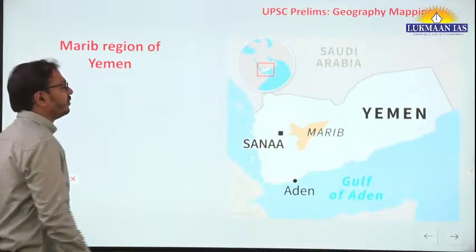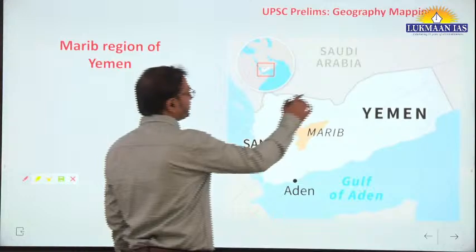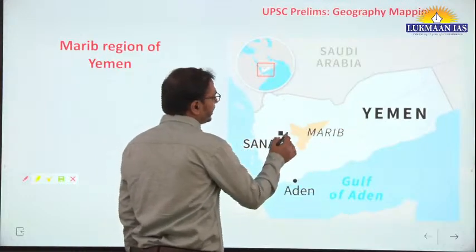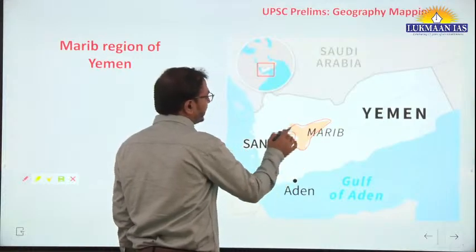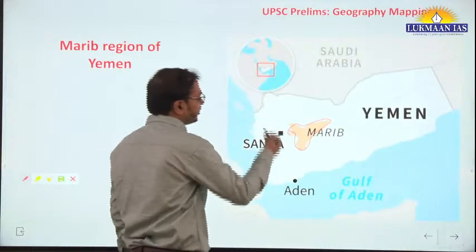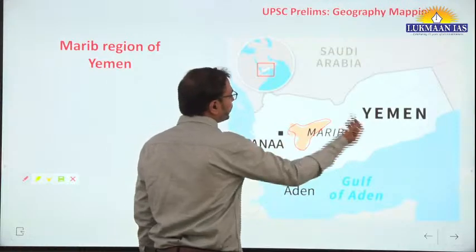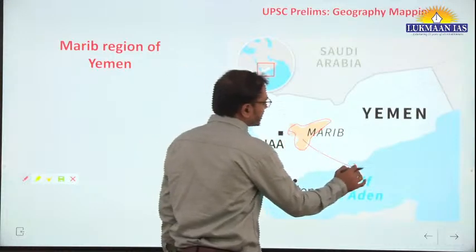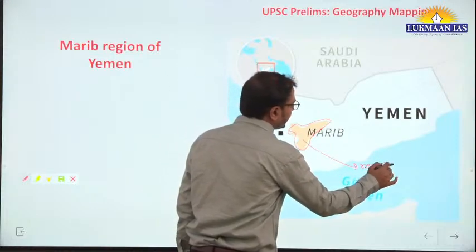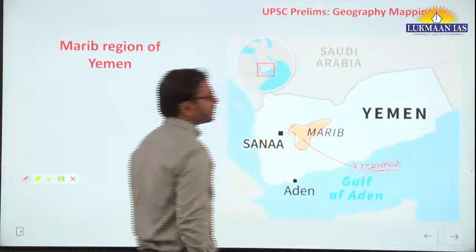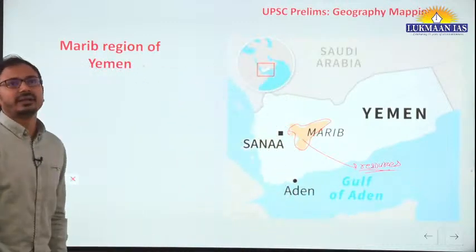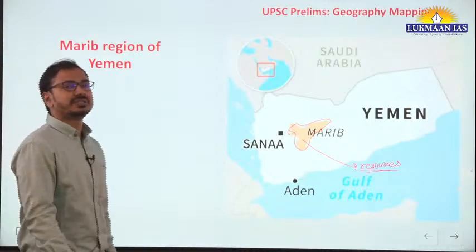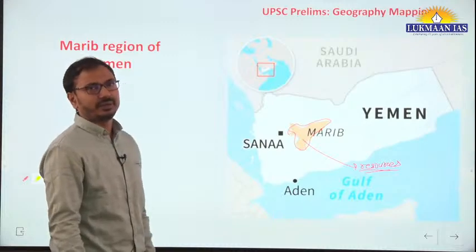Okay. So you should be aware that this is the map of Yemen. You can see this is the Gulf of Aden, and this is the Marib region. And the fight by Houthis, actually this complete region is now controlled by Houthi rebels. And this Marib region, which is a resource rich region with mineral resources in Yemen, the fight is going on between Houthi and the Yemeni government, which is supported by UAE and Saudi Arabia.